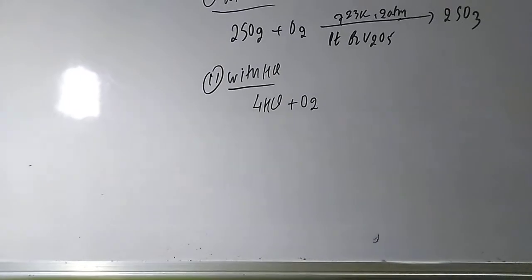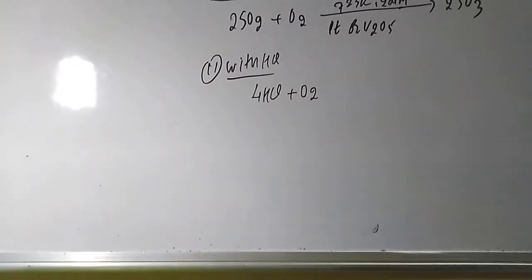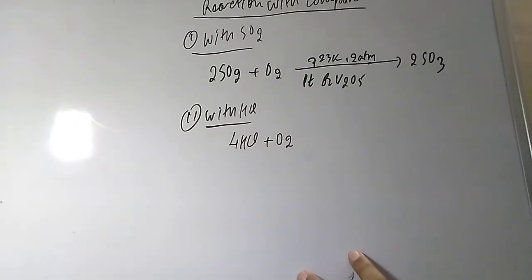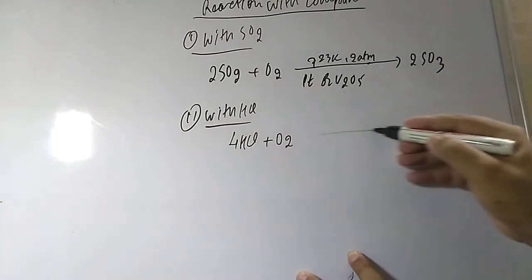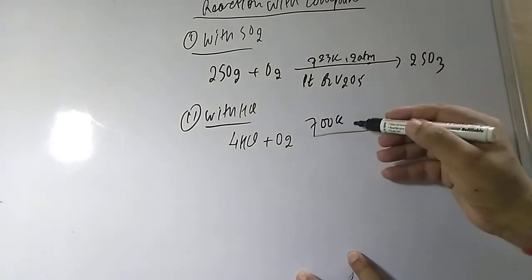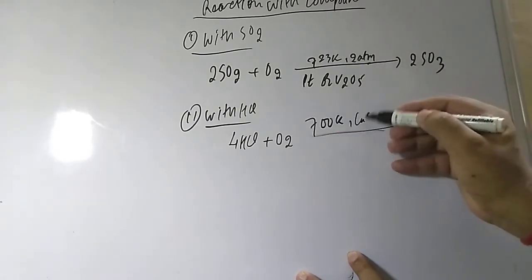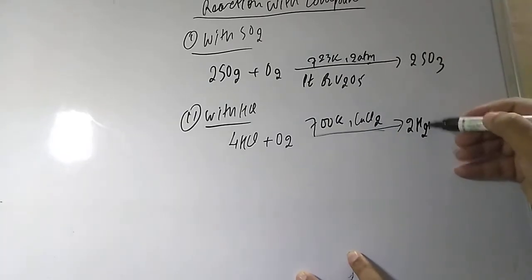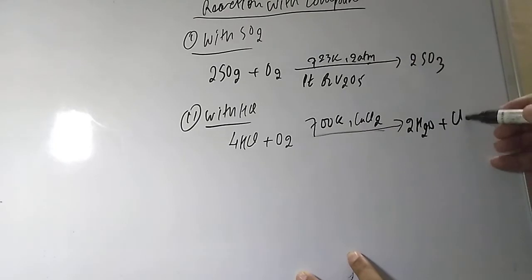The light has become a little darker. So, students, what I am going to do with the HCl: 4 mole of HCl and dioxygen you take, and the temperature you maintain around 700 Kelvin. And the catalyst is CuCl2 if you are taking, so it will give 2 mole of water plus chlorine.